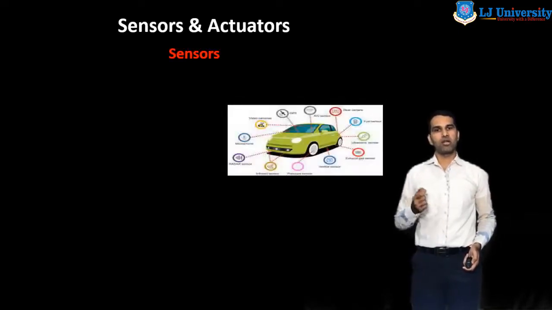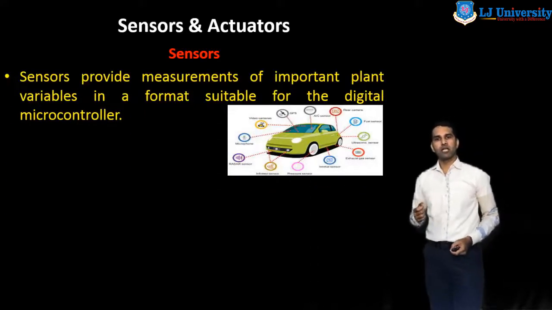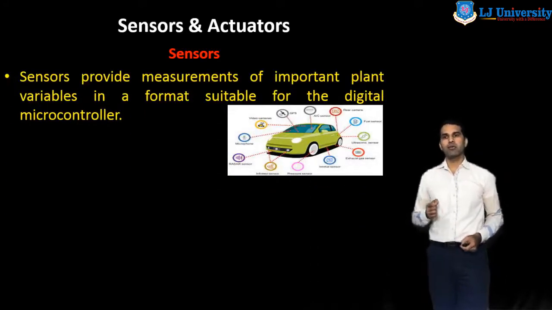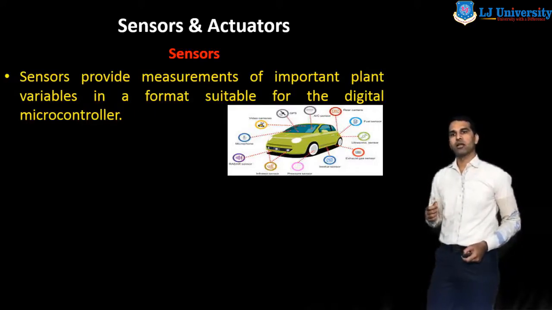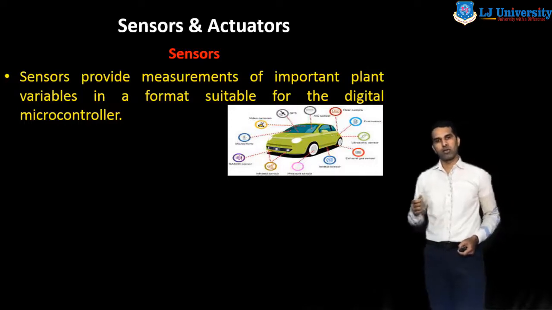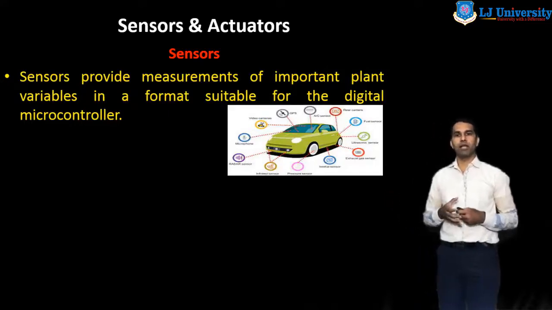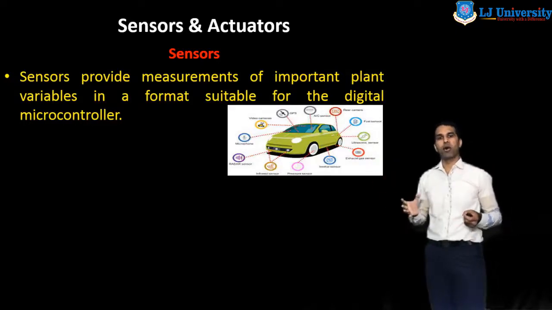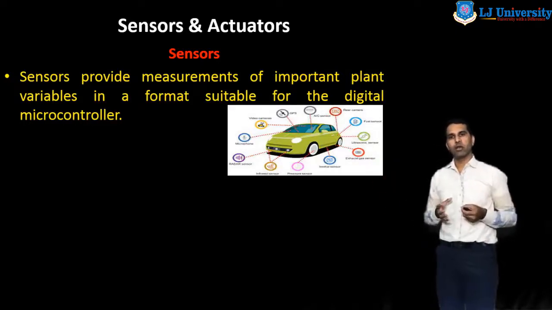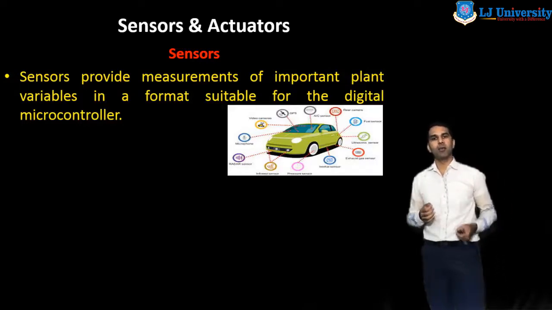So first we understand what sensors are. Sensors provide measurement of important plant variables in a format suitable for the digital microcontroller. Here the plant is nothing but our car. There are many different types of sensors used in the automobile that provide the input information in a form suitable for the digital microcontroller.